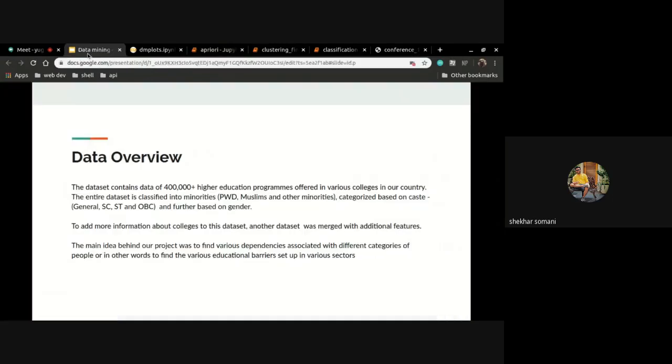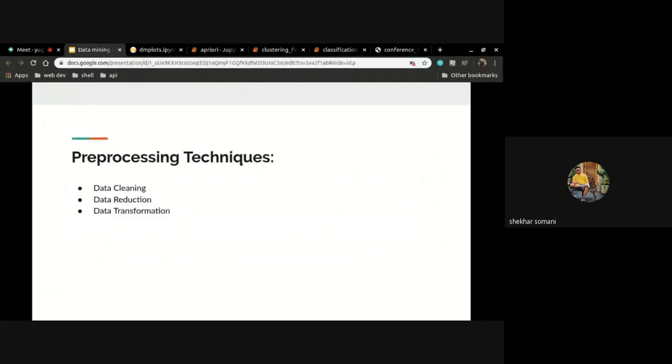Next. We have used three primary pre-processing techniques: data cleaning, data reduction, and data transformation. In cleaning, we filled zeros in the missing values, and we removed the places where values were missing in important features. In data reduction, we removed the features which were redundant in any of the techniques of visualizations further. In transformation, we majorly use normalization and discretization.